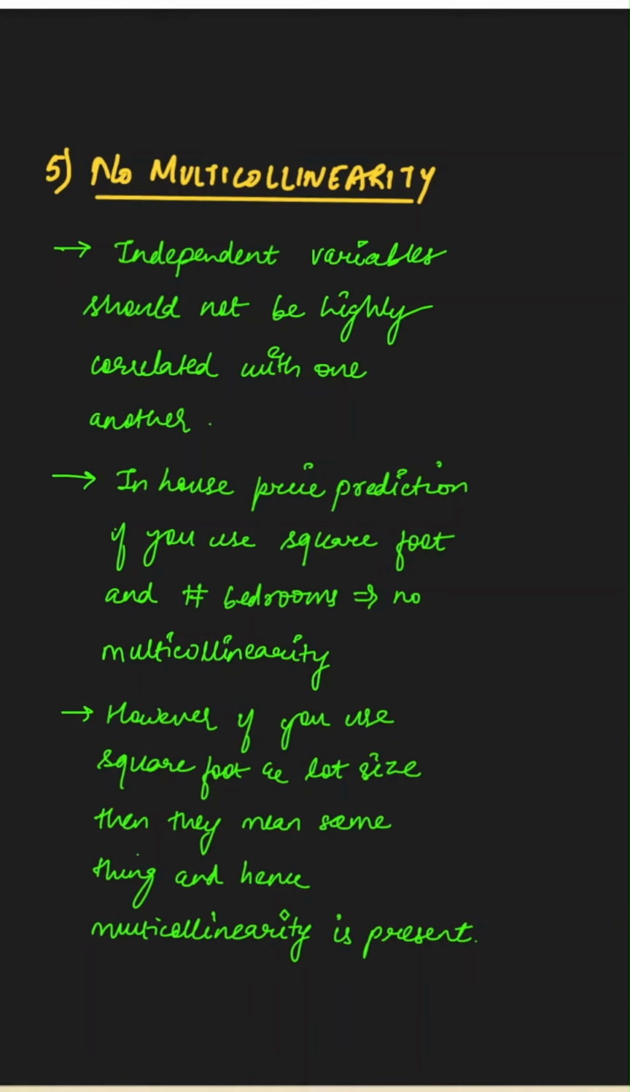But if you use square foot and the lot size to make the prediction on house prices, then obviously these two things mean the same thing, and we say that our data has multicollinearity. And in order for us to use linear regression, our data should not have multicollinearity.